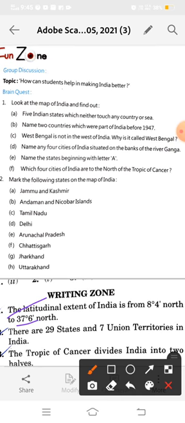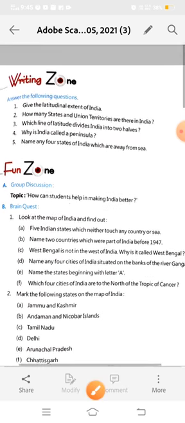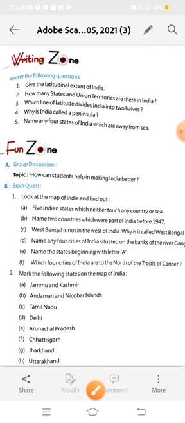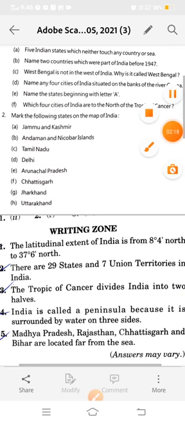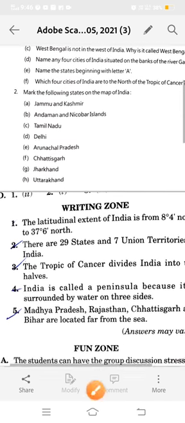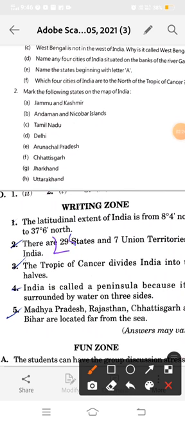Now see the next question. How many states and union territories are there in India? So our answer should be 28. I told you this is my old book, so don't be confused. India is divided into 28 states and 8 union territories.